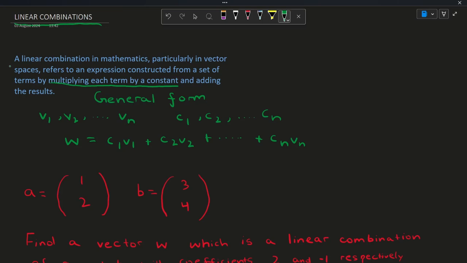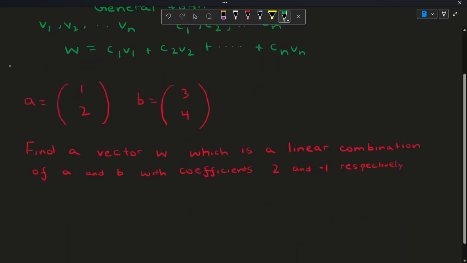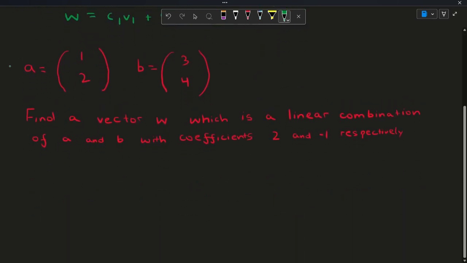Now let's look at examples to help understand this concept better. So we have two vectors, vector A and vector B. We have to find a vector W, which is a linear combination of A and B with coefficients 2 and -1 respectively. So we know our coefficients C1 and C2.